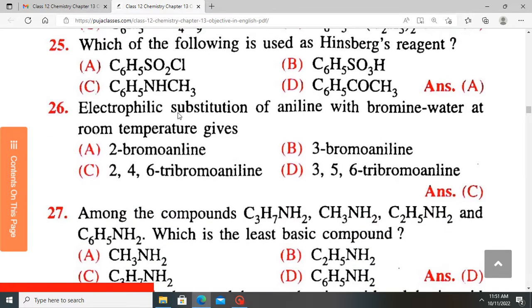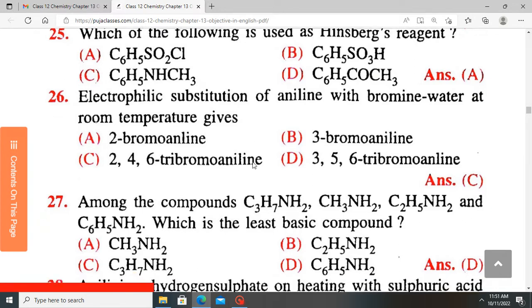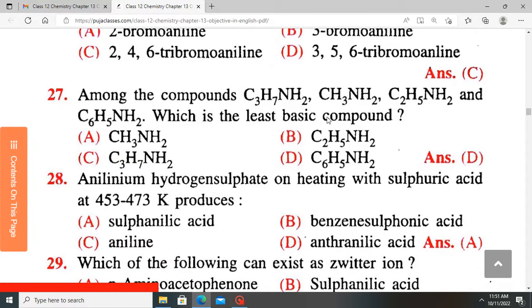Electrophilic substitution of aniline with bromine water at room temperature gives what? So at room temperature, when you add bromine water to aniline, you are going to substitute at all the positions to get 2, 4, 6-tribromoaniline.